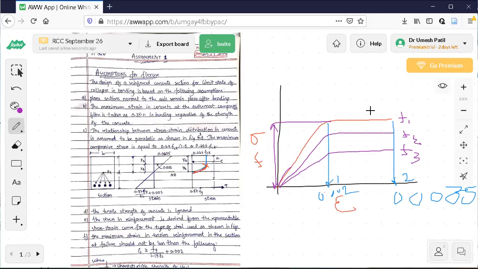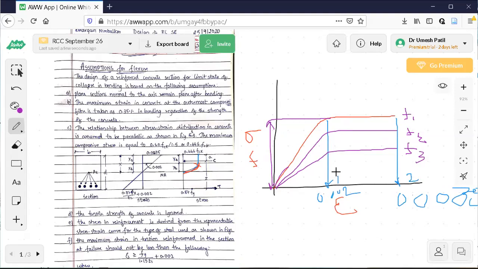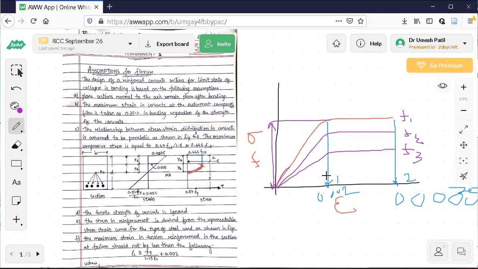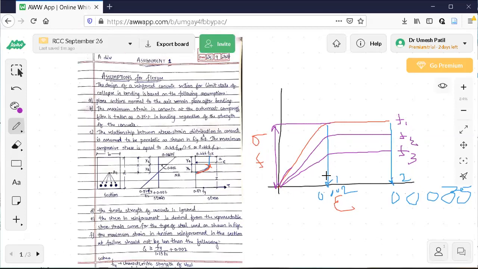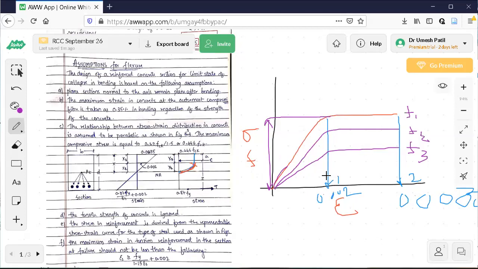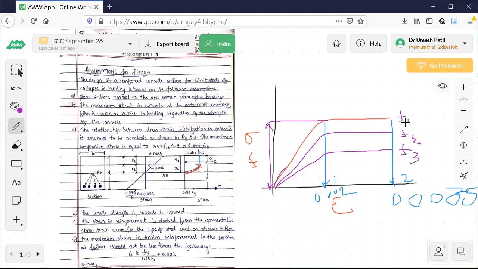This is how it is shown in the IS code book for the graph. I already told you, you don't have to remember anything here. You need to understand, no need to memorize anything. So what is F1? FCK. F2 means 0.67 FCK. F3 is 0.446 FCK. So this is how the graph is plotted here. This is how you should understand how I got 0.446 here.